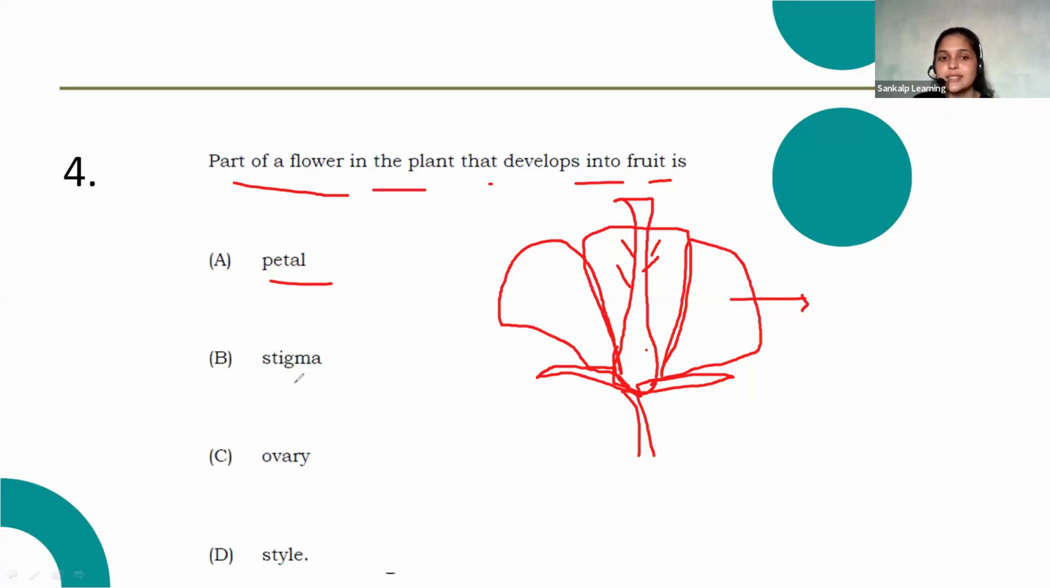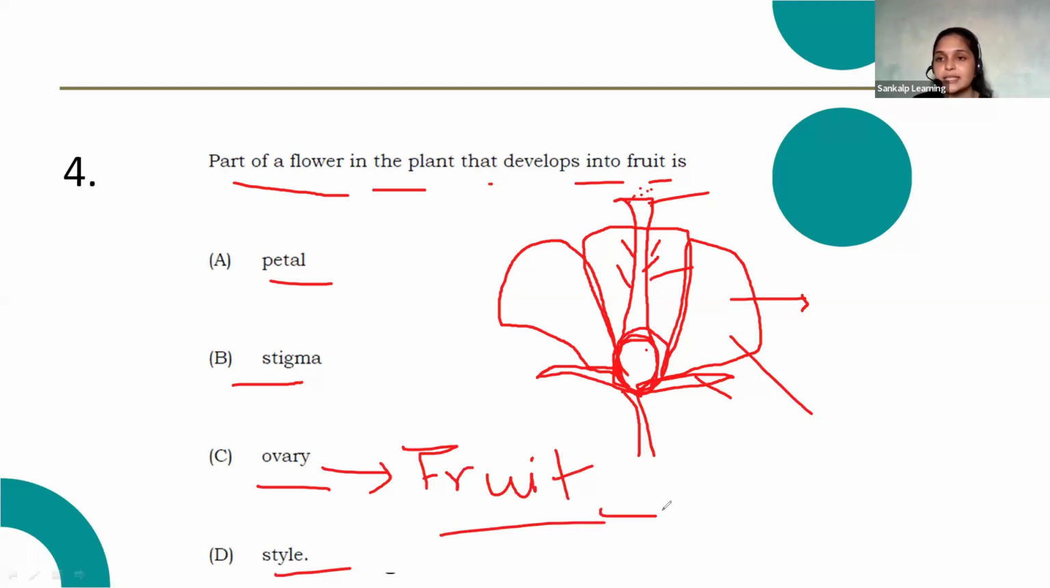Okay, then stigma. Stigma is the receptive part, so that receives the pollen grains. Ovary, style. Here stigma, style, and these sepals, petals, they will fall off after the pollination. But this ovary will develop into a fruit. Ovary will develop into a fruit.